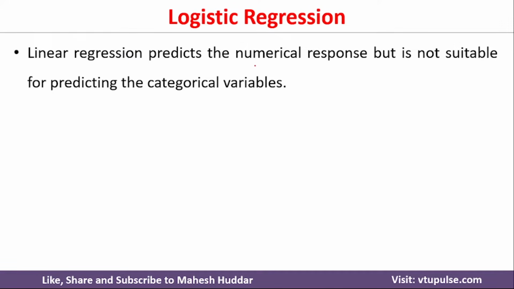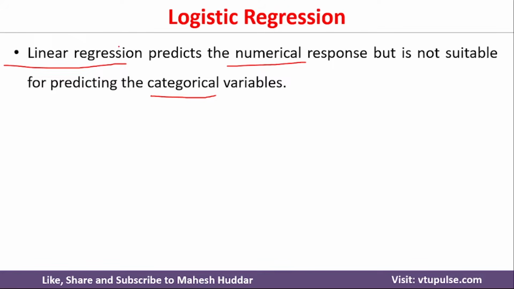Linear regression predicts the numerical responses, but it is not suitable for predicting the categorical variables. That is, whenever we have a dependent variable of type numerical, then we can use linear regression to solve that particular problem. Whenever we have a problem with the target as a categorical variable, then we cannot use linear regression to solve such kind of problems.